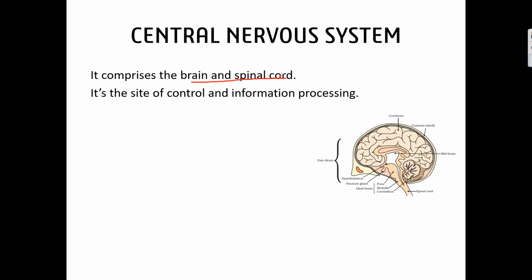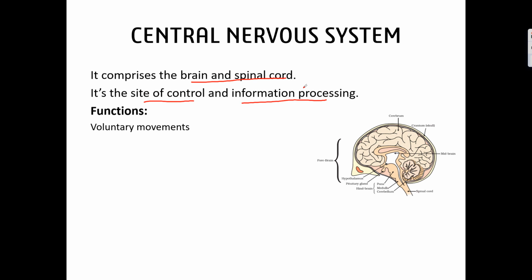This central nervous system is the main site of control and information processing. All the activities which are performed by us, whether knowingly or unknowingly, are performed or are under the control of brain and spinal cord.